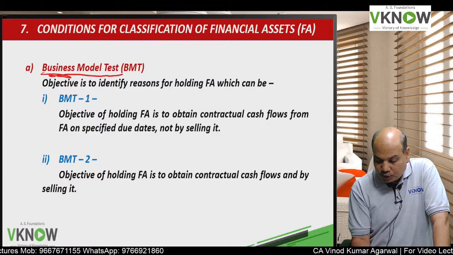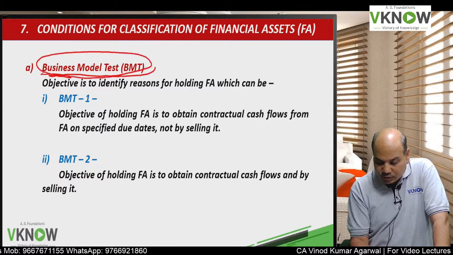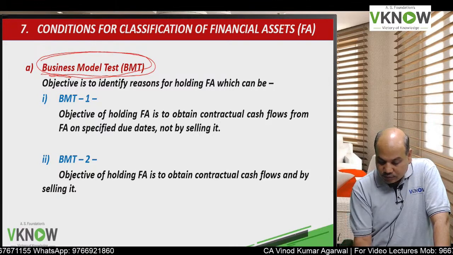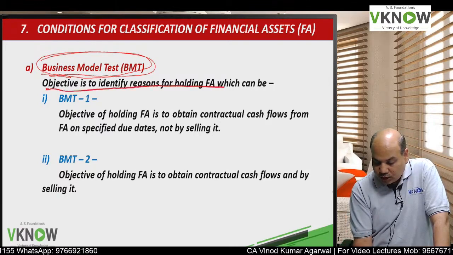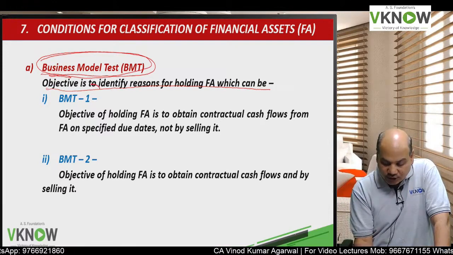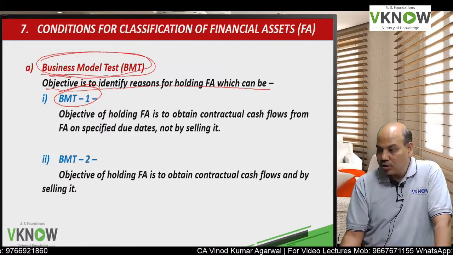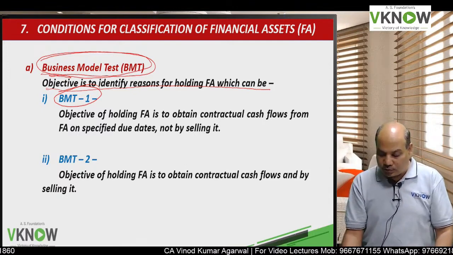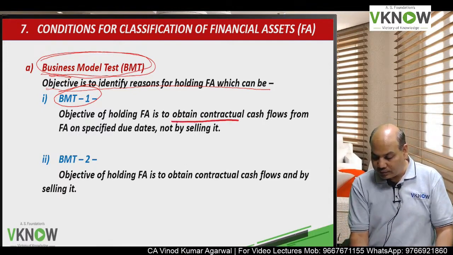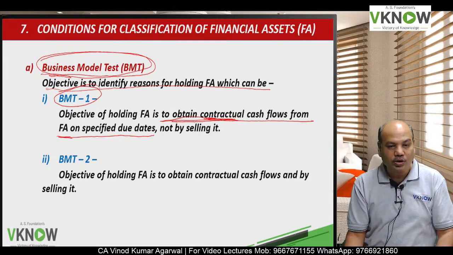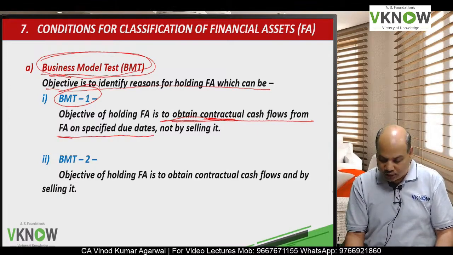That means what is the policy of the company with respect to that financial asset? What is the objective of holding the financial asset? So there are two possible objectives. One is called BMT1, business model test 1. Here the objective is to obtain contractual cash flow from the financial asset on the specified due dates.